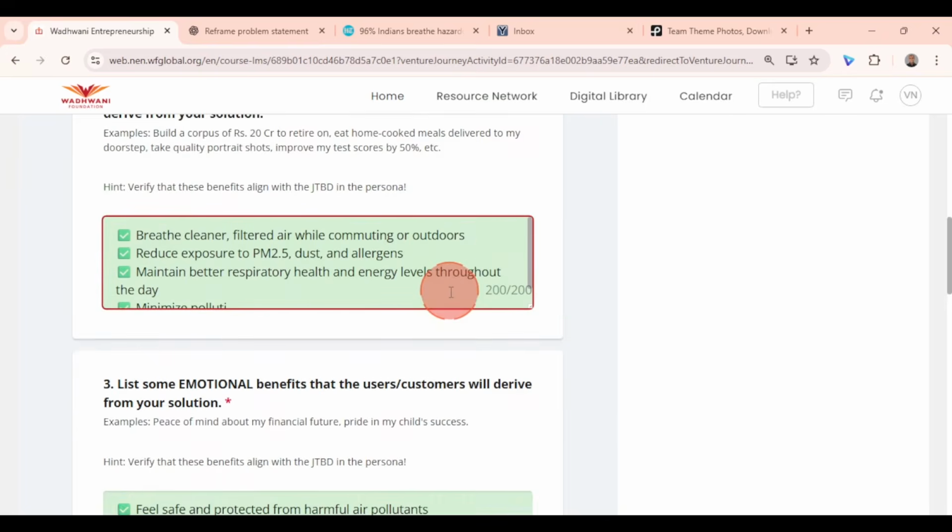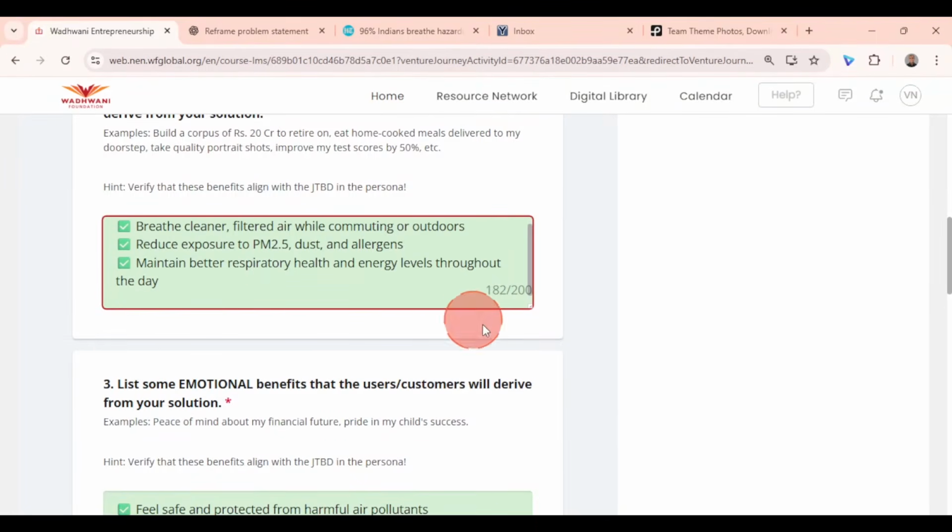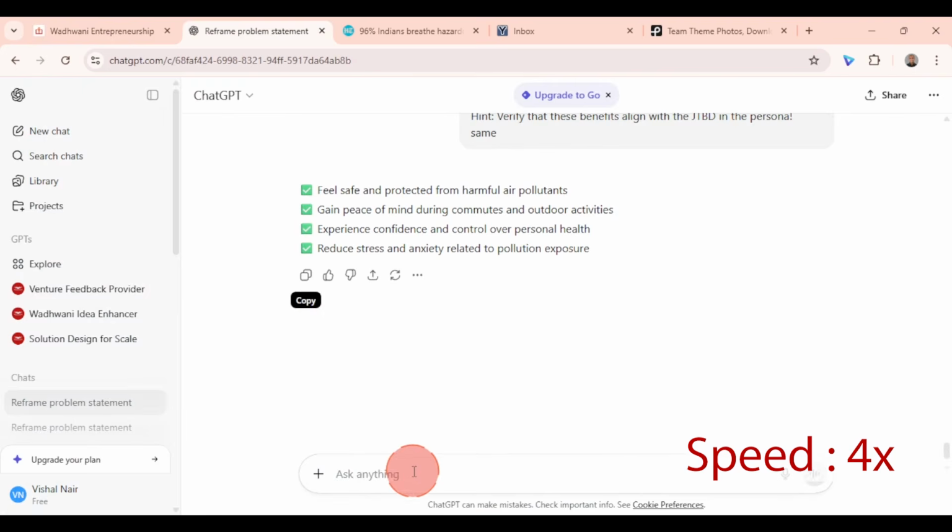Now ensure your statements are completed here. The character limit here is 200, so do not exceed 200 character limits.